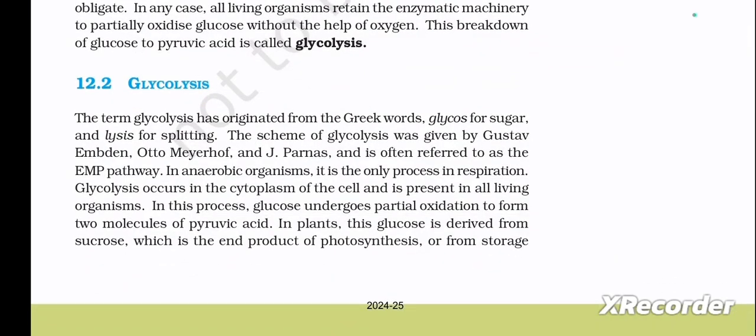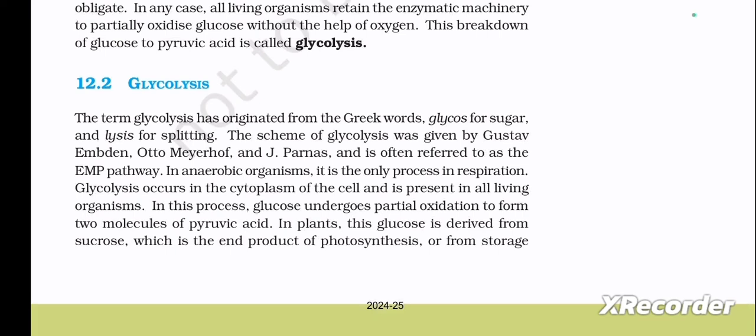Next is 12.2, glycolysis. The term glycolysis originated from the Greek words glykos for sugar and lysis for splitting. The scheme of glycolysis was given by Gustav Embden, Otto Meyerhof and J. Parnas and is often referred to as the EMP pathway. In anaerobic organisms, it is the only process in respiration. Glycolysis occurs in the cytoplasm of the cell and is present in all living organisms. In this process, glucose undergoes partial oxidation to form two molecules of pyruvic acid.